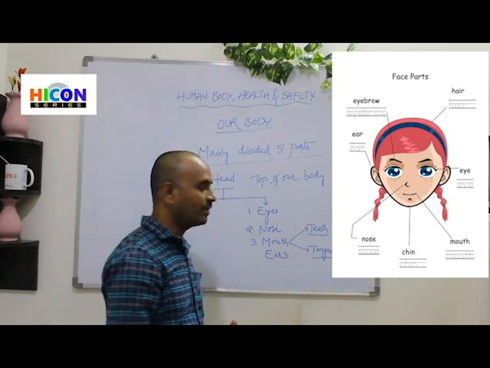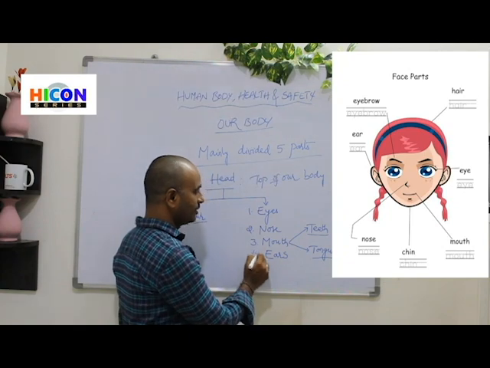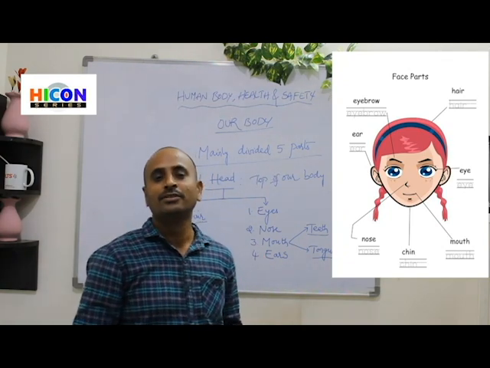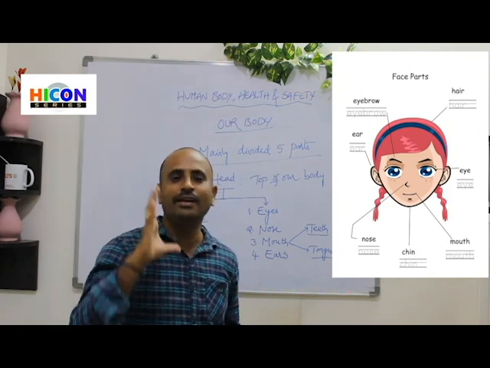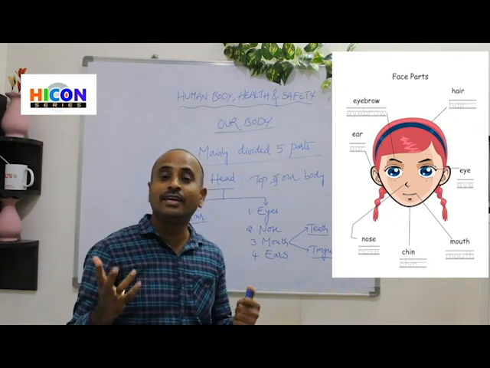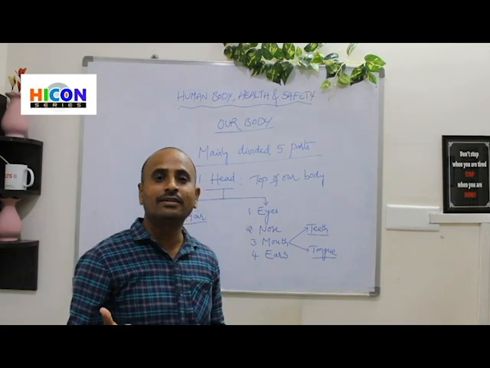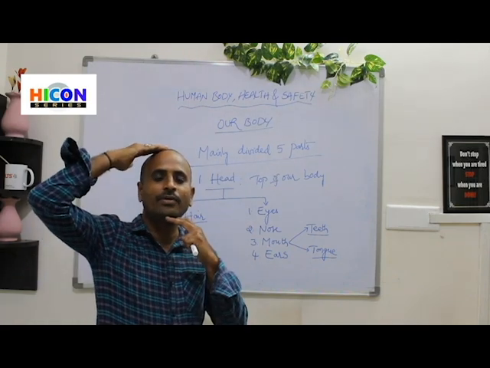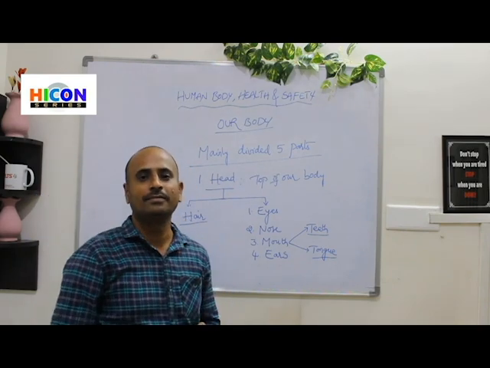So what else does our head contain? Ears. These are the parts our head contains. So this is about our head. Where is the head located? Again children, can anybody tell me? Yes. Our head is located at the top of our body.